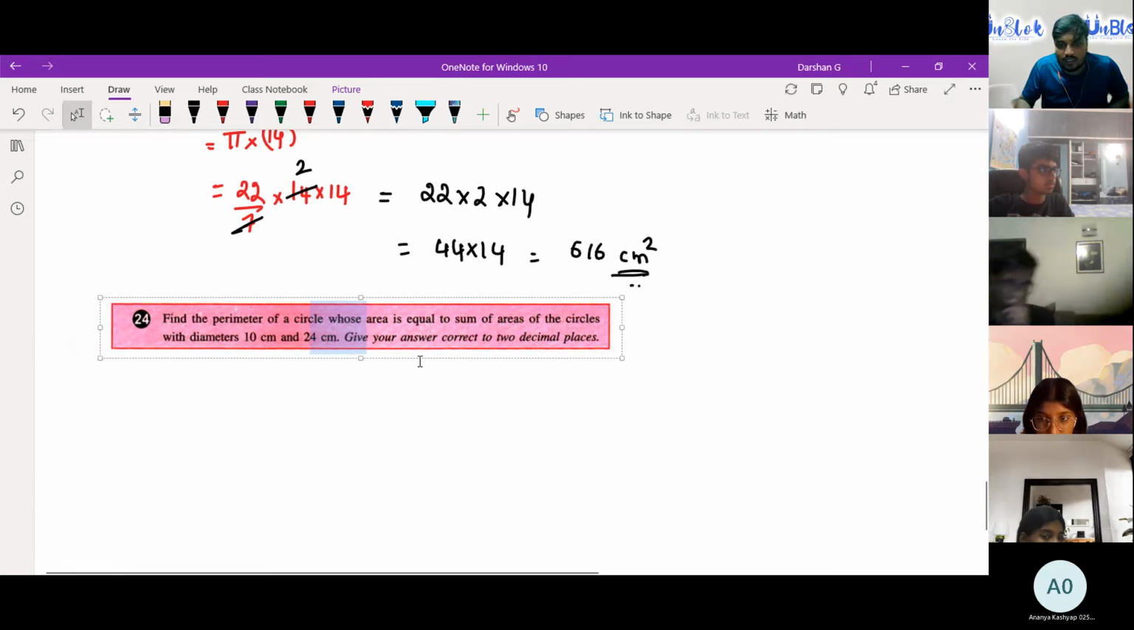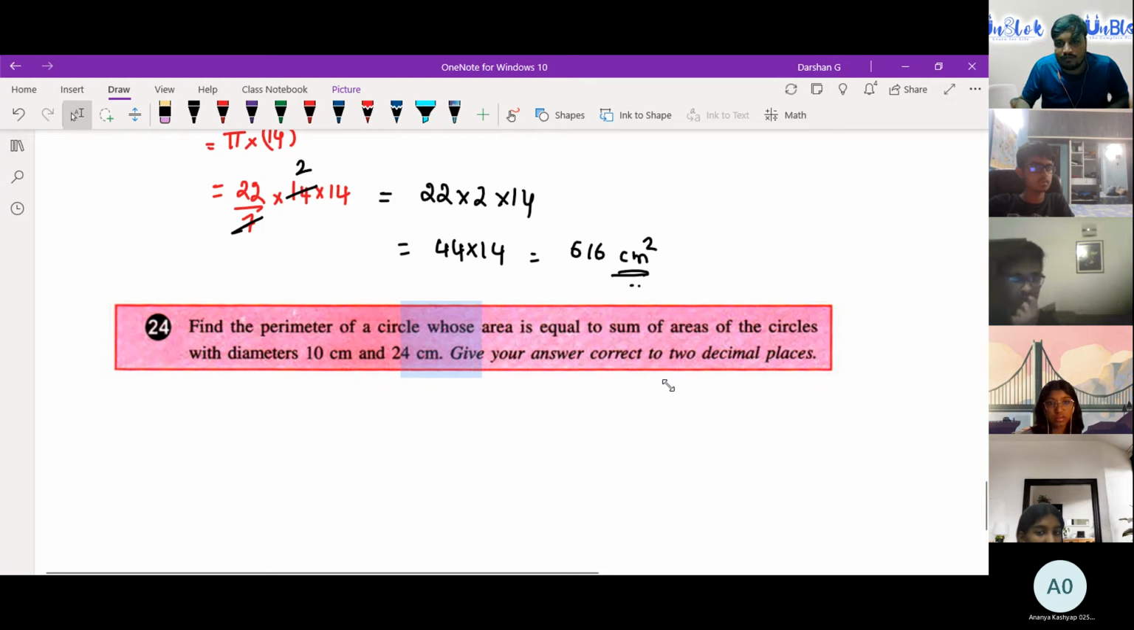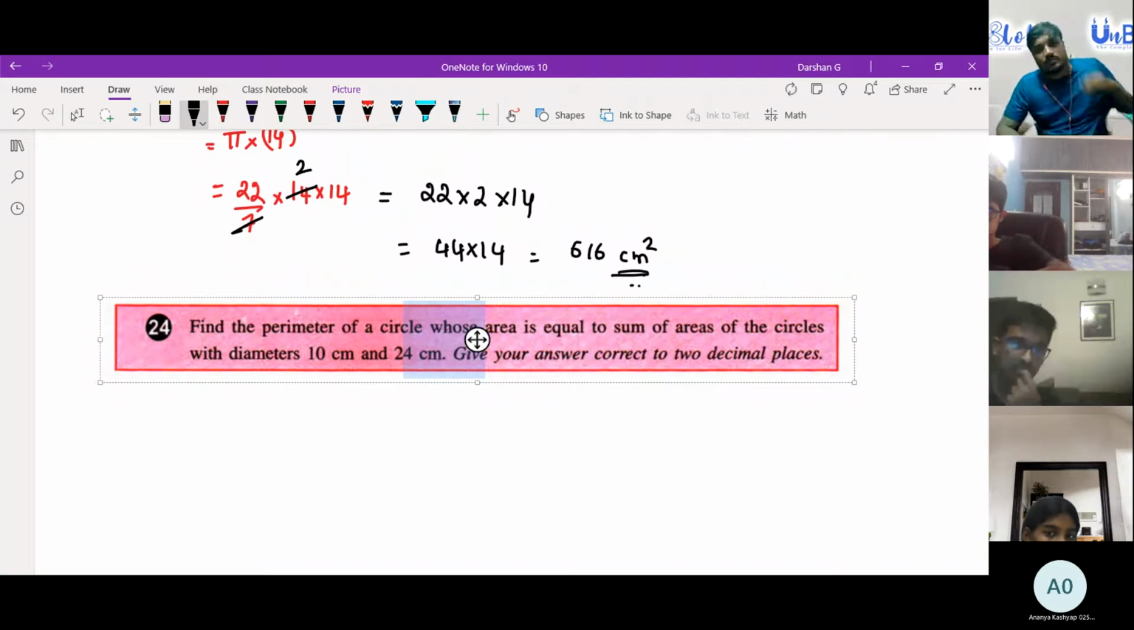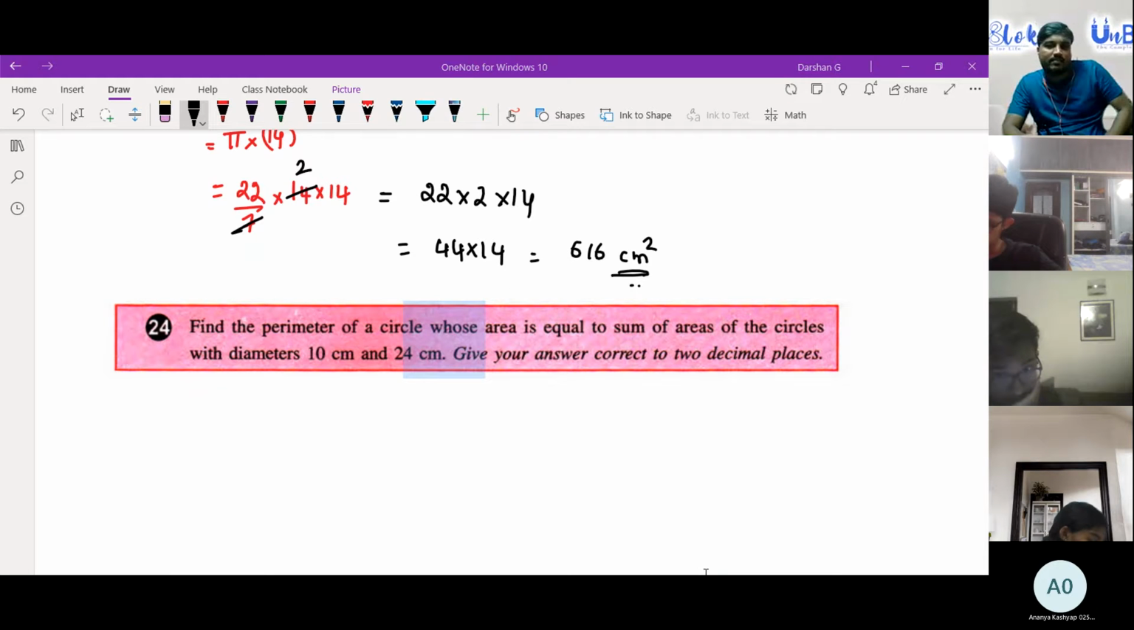Find the perimeter of a circle whose area is equal to the sum of areas of circles with diameter 10 centimeter and 24 centimeter. Give the answer correct to 2 decimal places. The perimeter they have given is equal to the sum of areas of these two circles. Please try and find this question. Let's see.